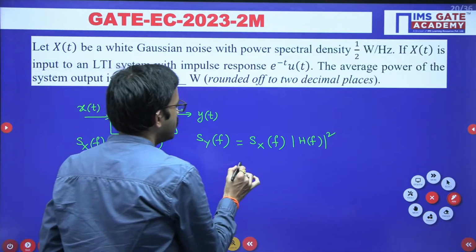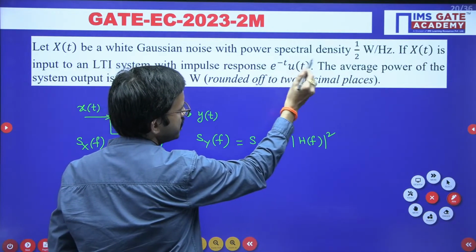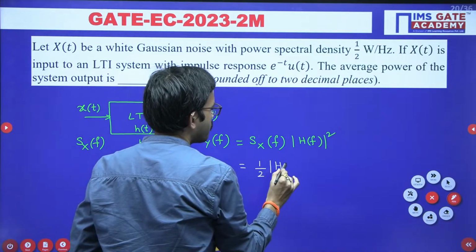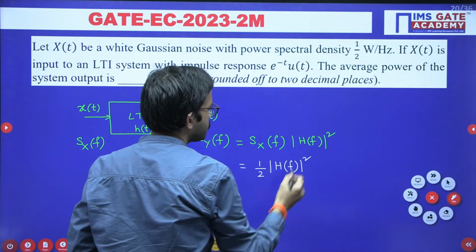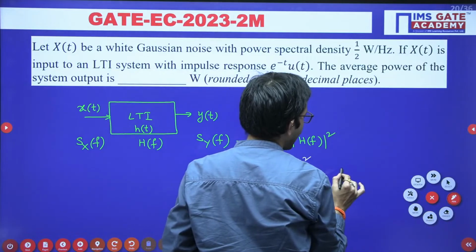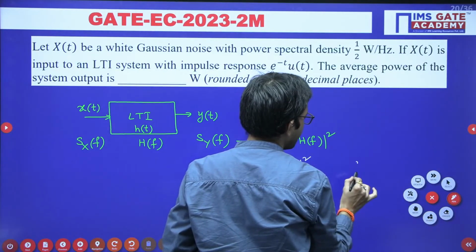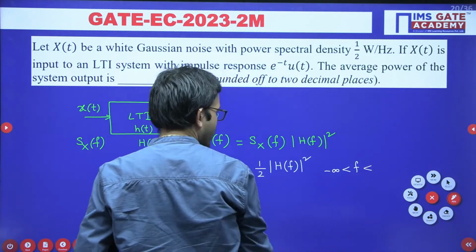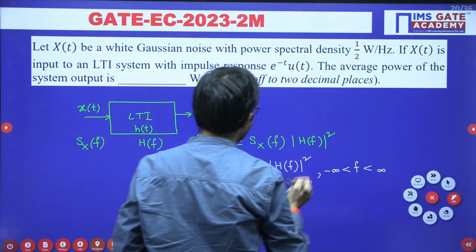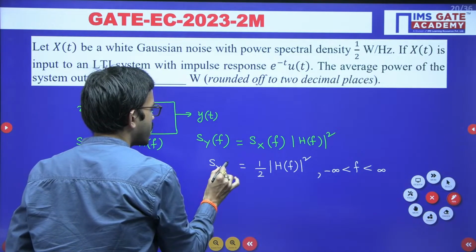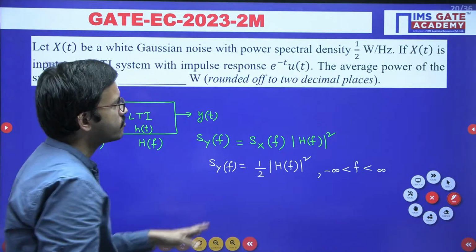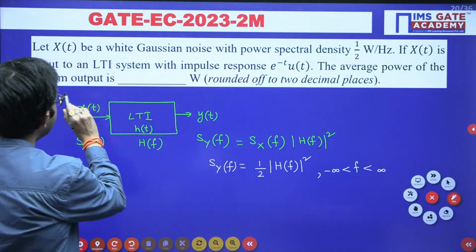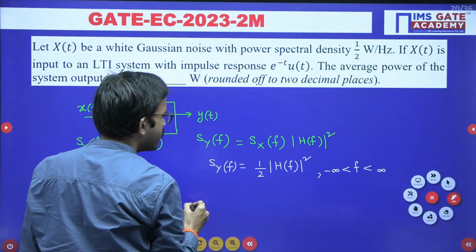Now in the question they have mentioned the power spectral density is 1/2 watt per Hz, times magnitude of h of f whole square. Here f varies from minus infinity to infinity. So this is the output power spectral density we have, but they are not asking for the output power spectral density. They are asking for the average power of the system output. So how can we get the average power?